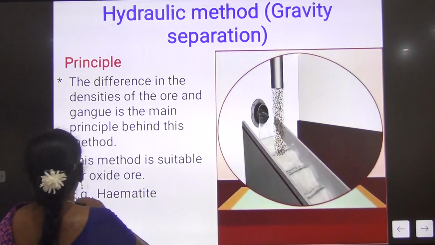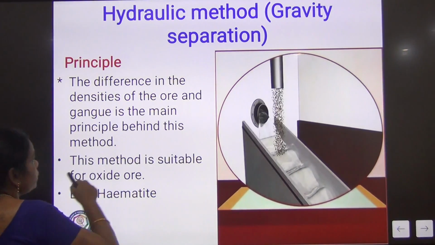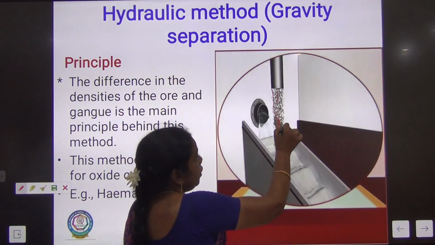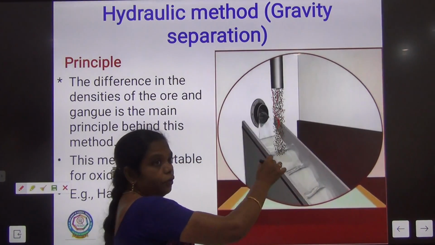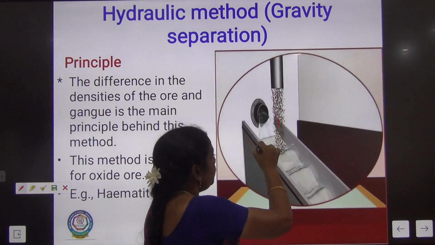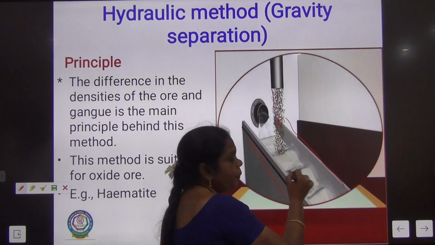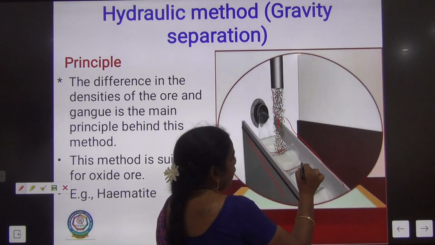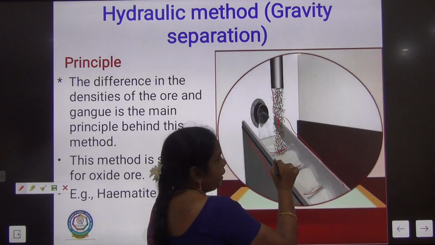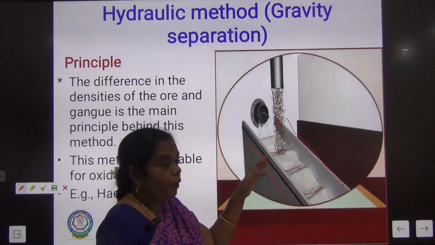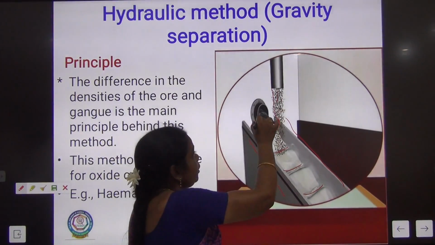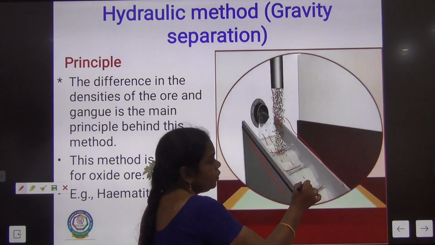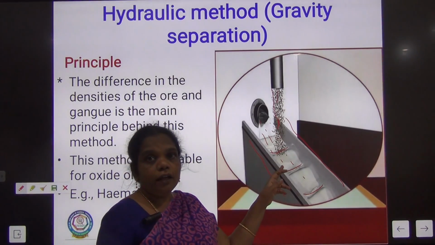Now you can see here. The crushed ore particles are going to fall on a sloped roof, a sloped floor with grooves, and there is a compartment-like structure. While passing this, a high speed current of water is flowing on the floor.